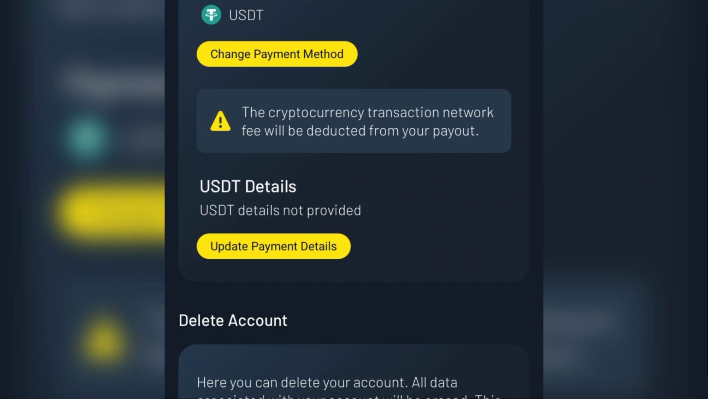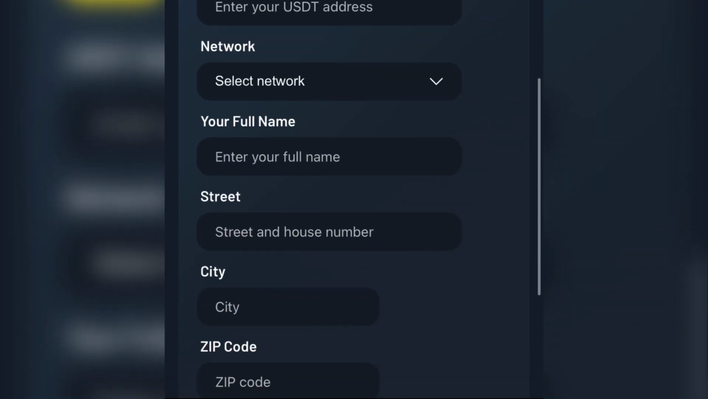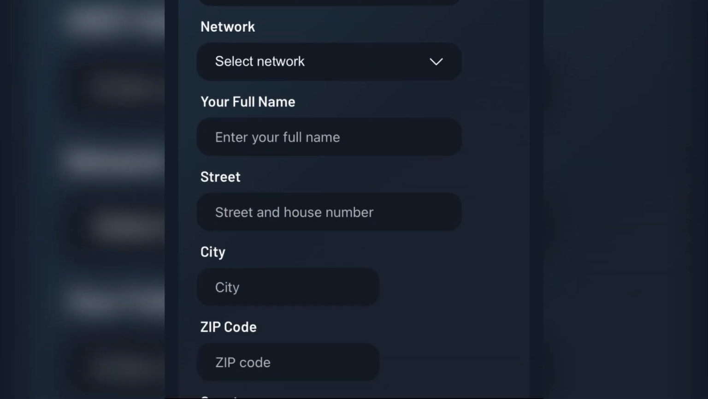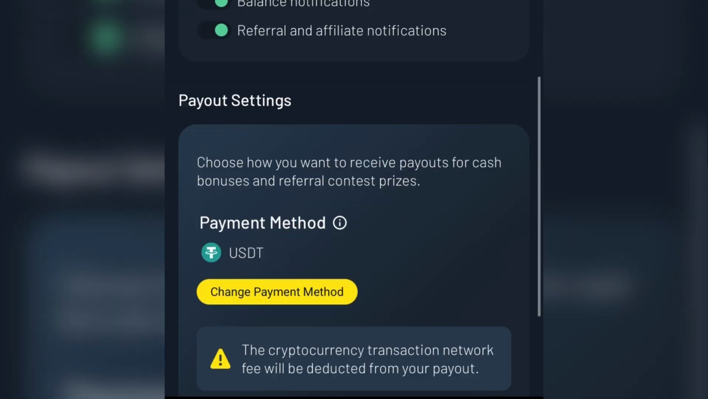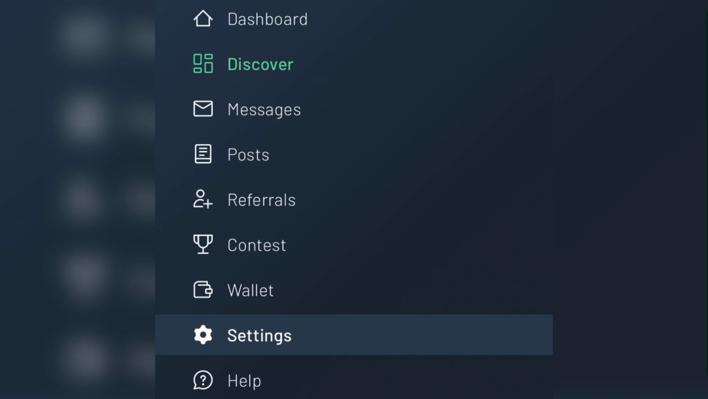And so right now you can as well come down to where it says USDT details and update your payment details right on your account. So once you go ahead clicking on update payment details, it's going to be displaying your USDT address where you can actually put in your address, your network, your full name and all your details. So once you're done, you just have to save this on your account and your payment method will be saved right on your account. However, since all these things have been put in place, the next thing you want to do is to keep earning on your account.